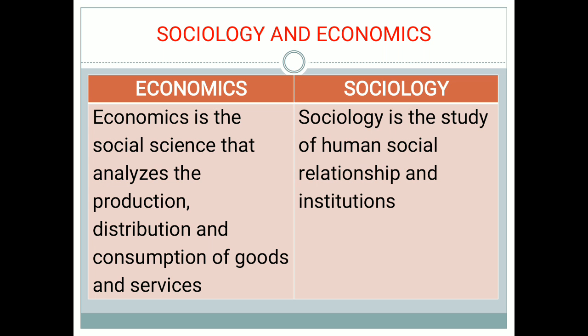What is the role of an individual in the society, what is the role of marriage, what is the role of social institutions, what is the role of kinship, what is stratification, what is marriage, what is poverty, what is urbanization, what is employment. So in society we studied all these various aspects.